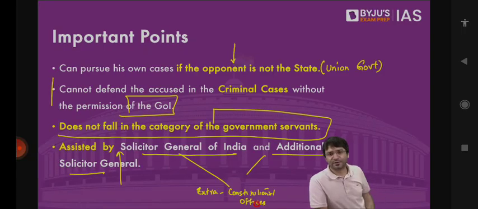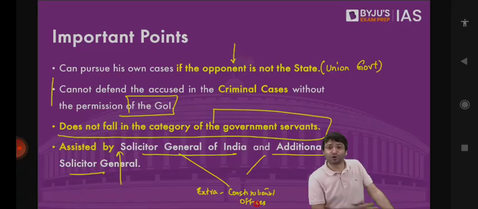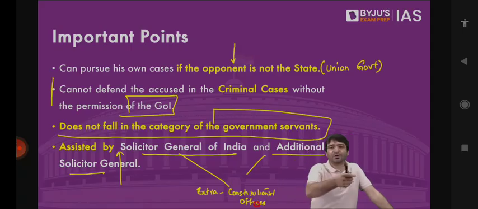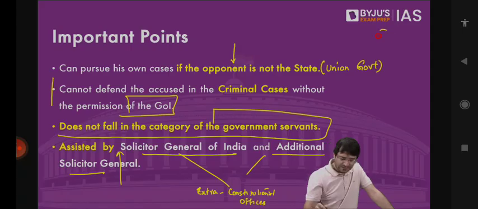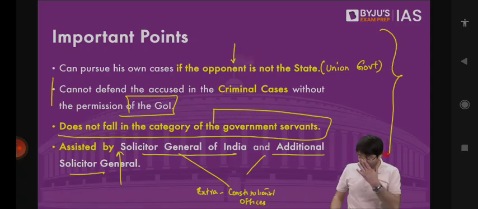But the Attorney General cannot take up all the cases because there may be hundreds of cases filed against the central government. So to assist him, we have the Solicitor General who takes up the bulk of the cases. To assist them, we have additional Solicitor Generals who take up other cases. So top cases are taken by the Attorney General, then some other important cases by the Solicitor General, and smaller matters are taken by additional Solicitor Generals. This is Union Executive, and the Attorney General topic is over. Any questions, please let me know.